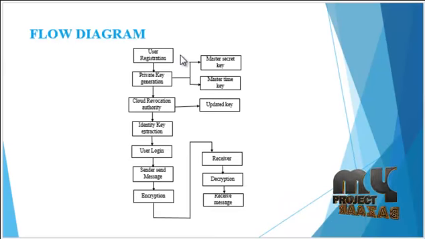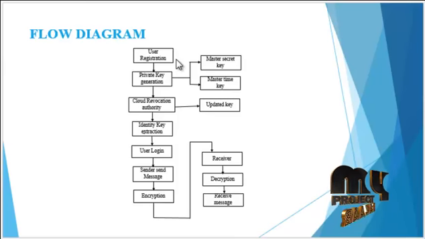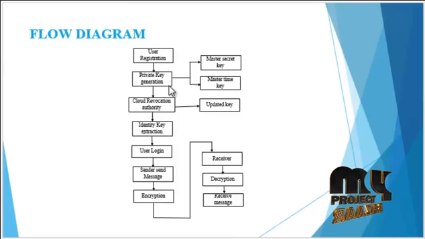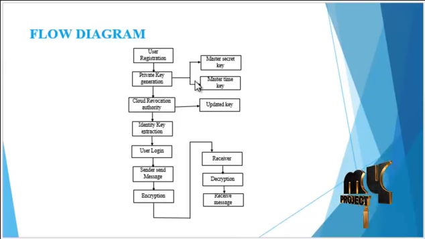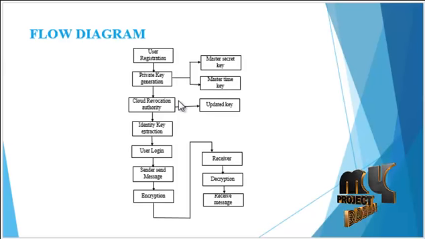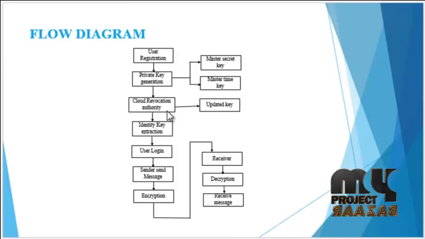Let's see the flow diagram. First, the user registration is processed. Here, the username and the password are stored in the specific database. Then the private key generation is processed. In this, for all the users, the master secret key and the master time key are generated with the user's ID. Then the cloud revocation authority process is performed.